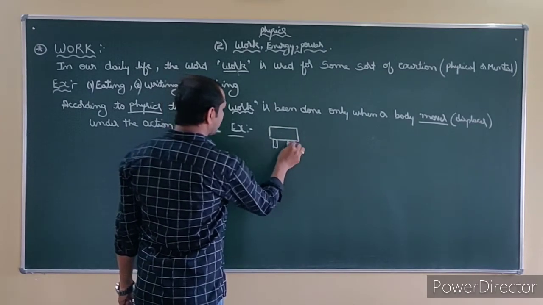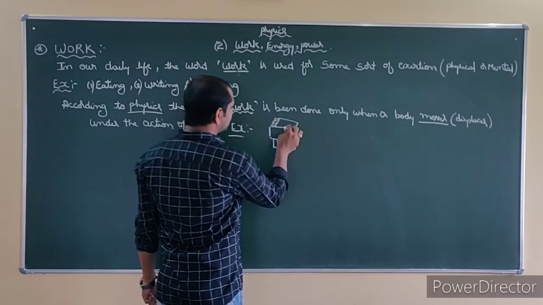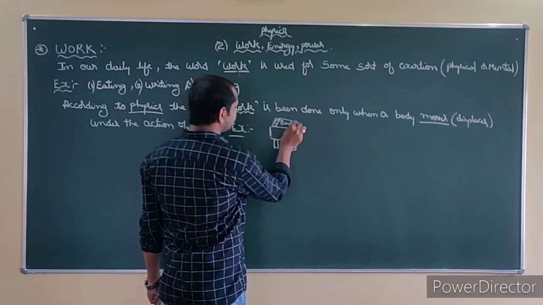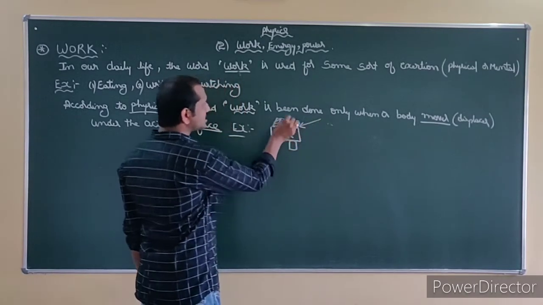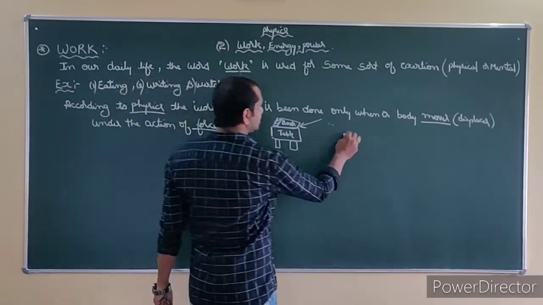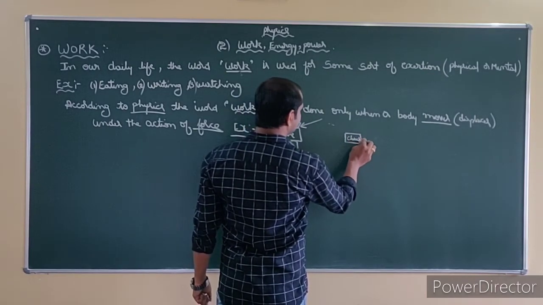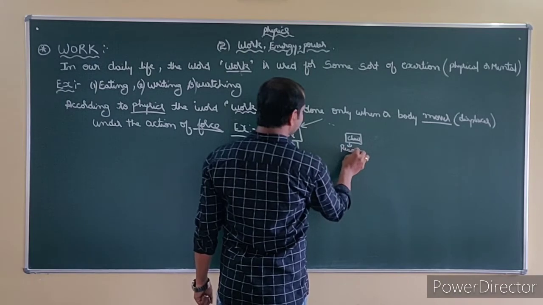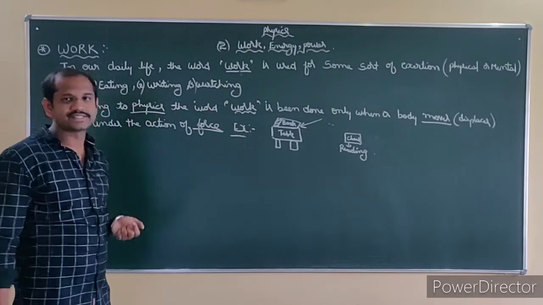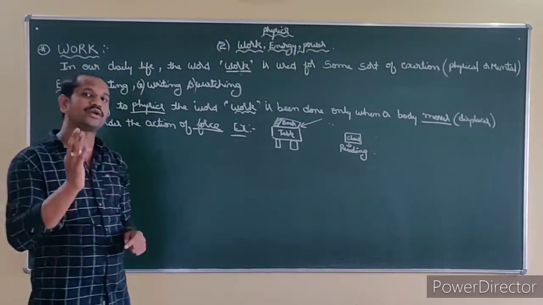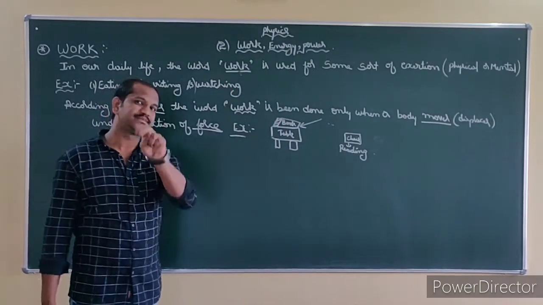We have a table. On the table we have a book placed. So you come to the table, take this book from this place, sit on a chair here and start reading. This example is considered to be work according to physics. How? Because I told you, according to physics, a force should act on a body and the body should get displaced. Both are happening.